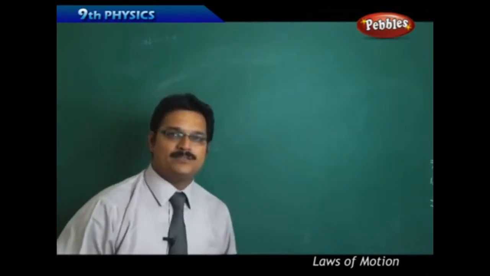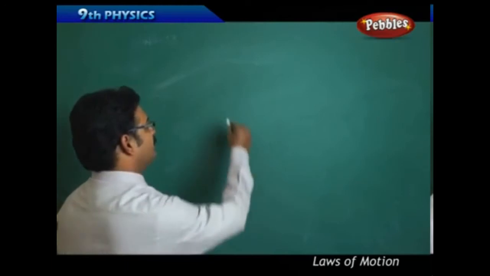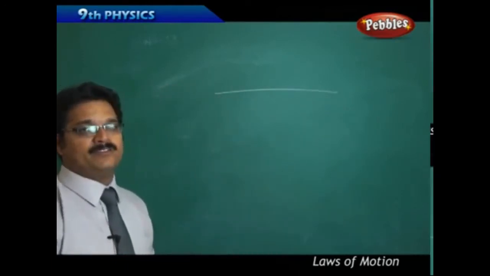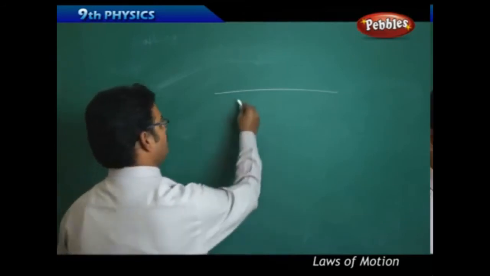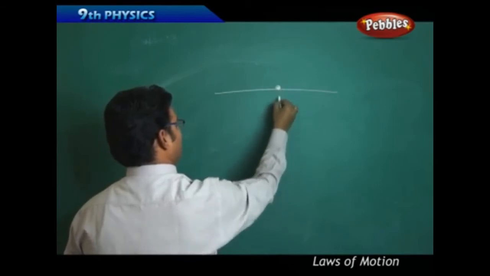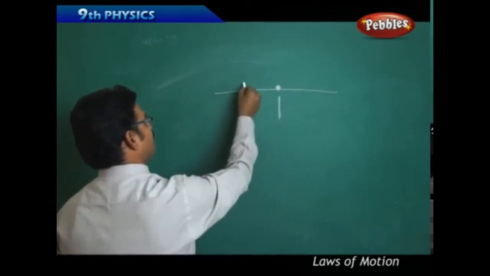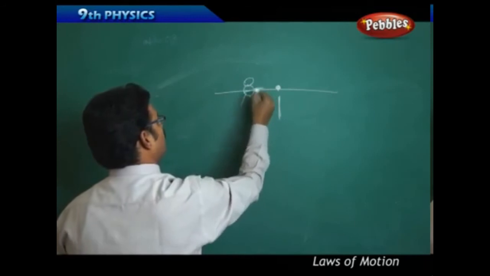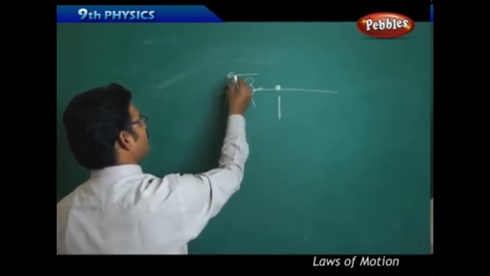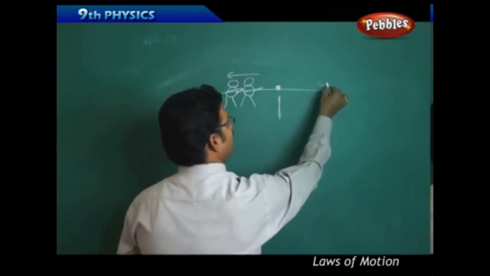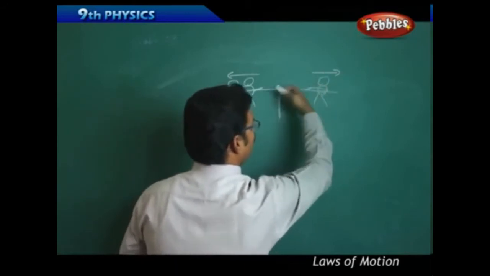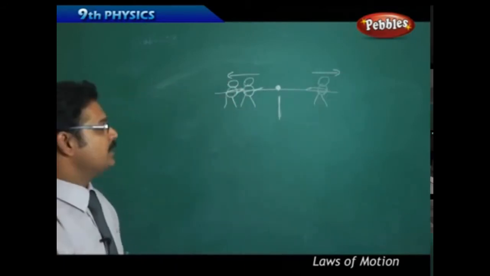In balanced force, take an example like tug of war. Many times you play this tug of war in so many different types of events. Say this is a rope and there is a reference line, a point here, and on this side one person, this side two persons pulling the rope towards the left side, and there is another person standing on the right side pulling the rope towards the right side. This is what is called tug of war.